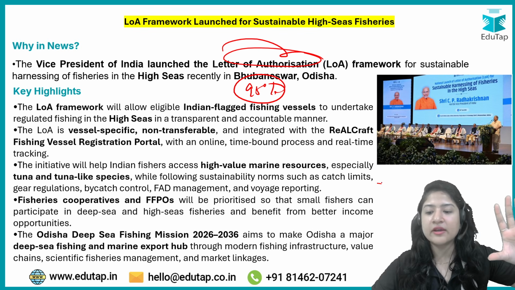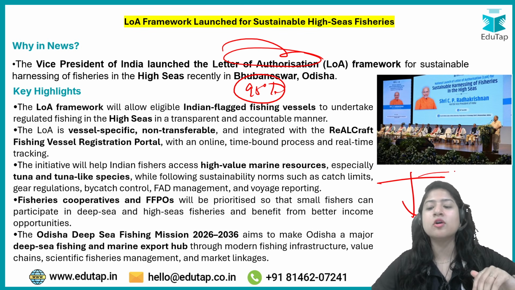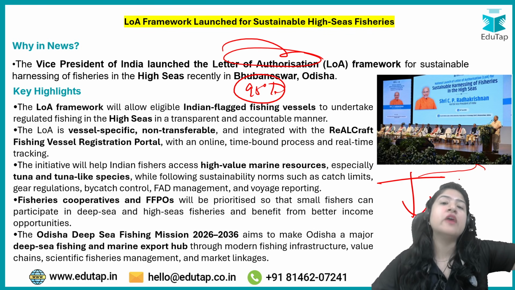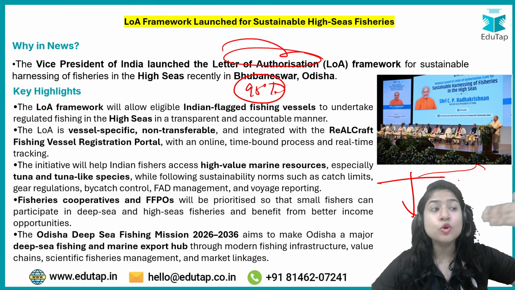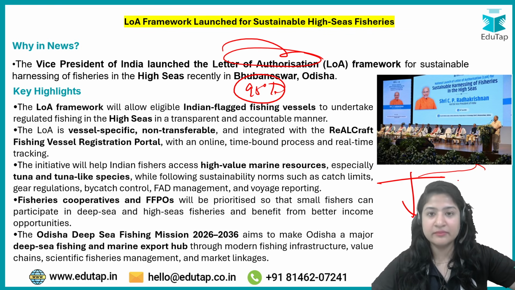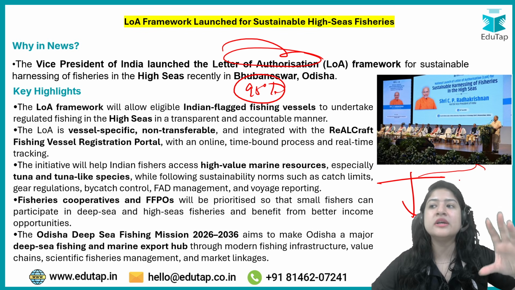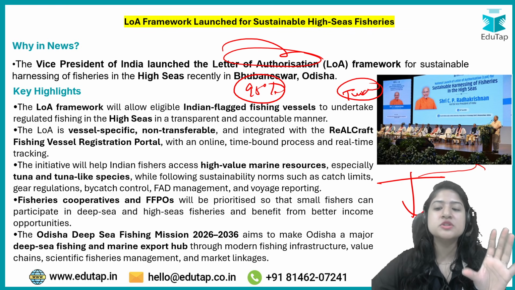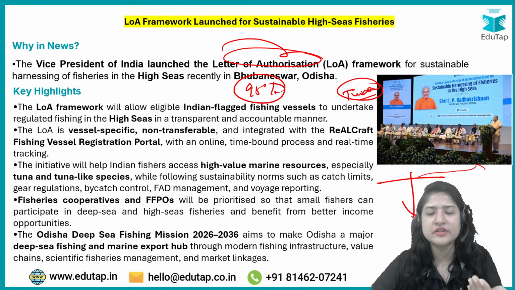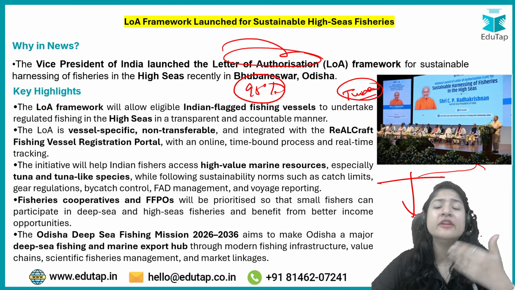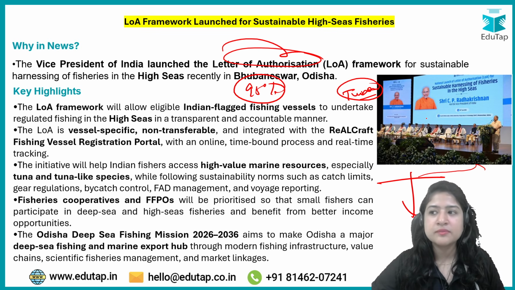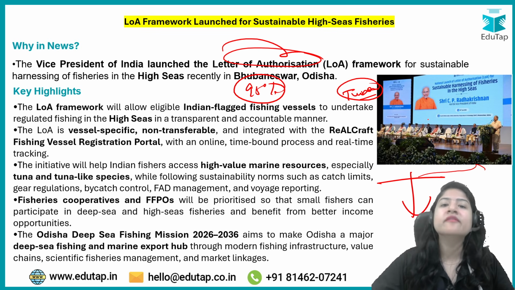See, when we say deep sea, we are not talking about vertically deep sea, we are talking about horizontally, like far off in the ocean, okay? Why are we going far off? Because there live those species of fishes which actually have good market rate, जैसे ट्यूना and tuna like fishes, ठीक है? ट्यूना जो है, it's very expensive, not very very expensive, but yes it will fetch good rates to the fishermen, ठीक है? It is found in the deeper areas of the seas, ठीक है? And tuna like fishes, ठीक है?